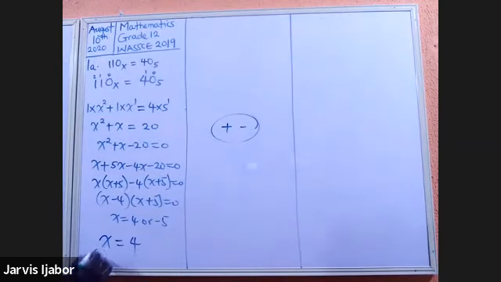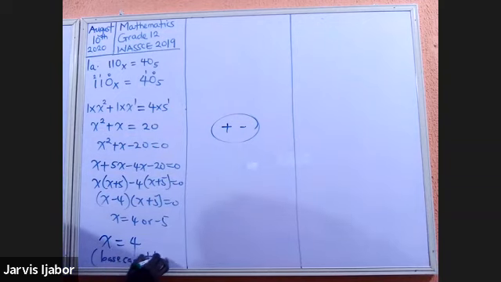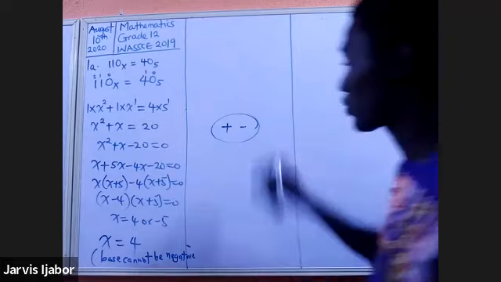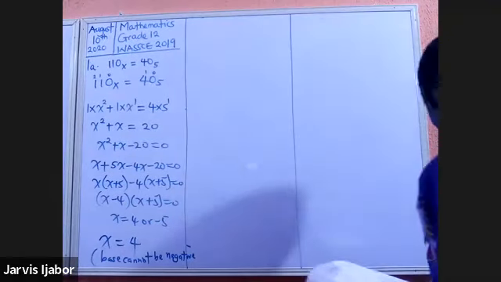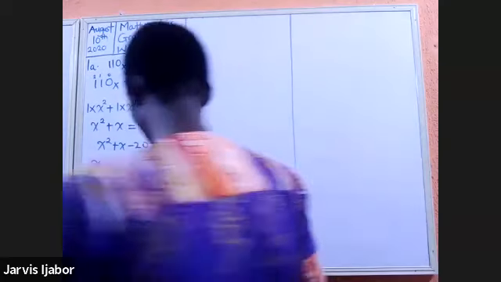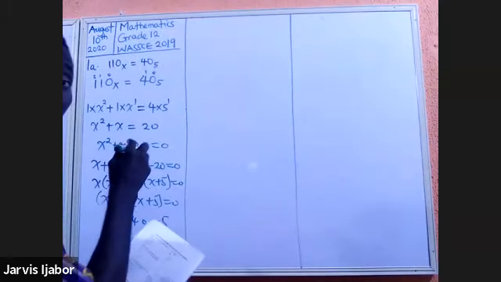Why? Base cannot be what? Negative. So with that, we have solved number 1A. From my analysis of this question, this should be about 3 or 4 marks allowed for this question. Now the next one says B,